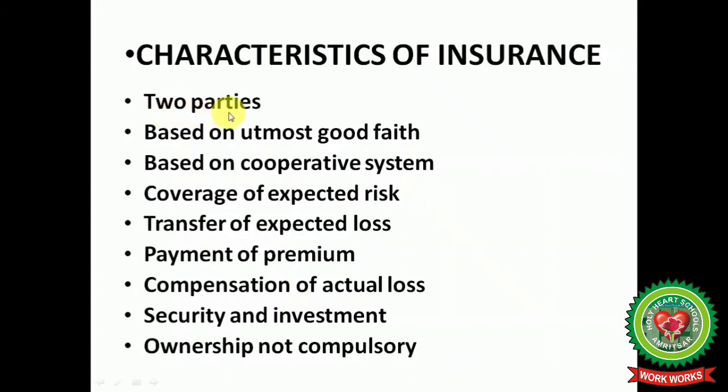It is based on utmost good faith. Then it is a form of cooperative system. It covers the expected risk, transfer of expected loss from one person to another person, then payment of premium, compensation for actual loss, security and investment, and the last one is ownership not compulsory.